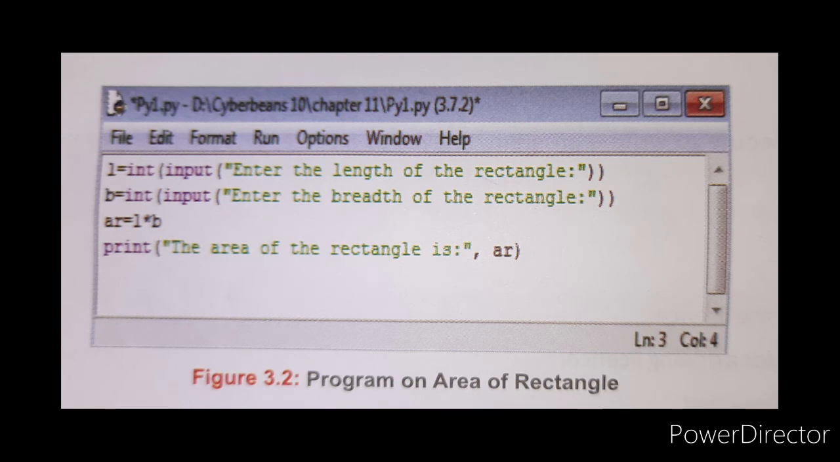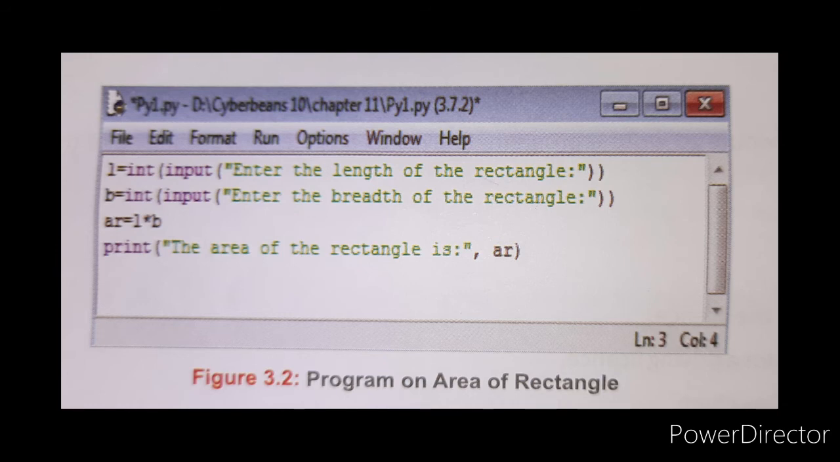Let us understand this with the help of the given program. First program is there now, children. See that. What is that? Create a program to calculate the area of a rectangle where you have to enter the length and breadth of a rectangle. The hint they gave is that area of a rectangle is length into breadth. See that program, children. Program on area of a rectangle.